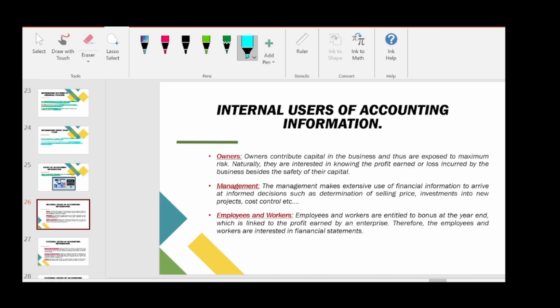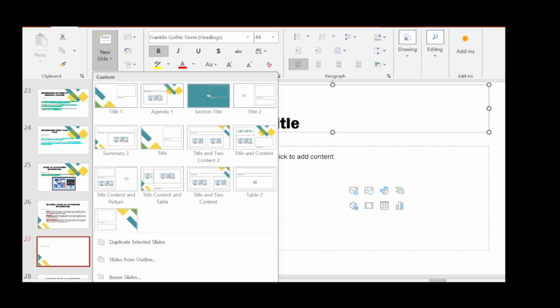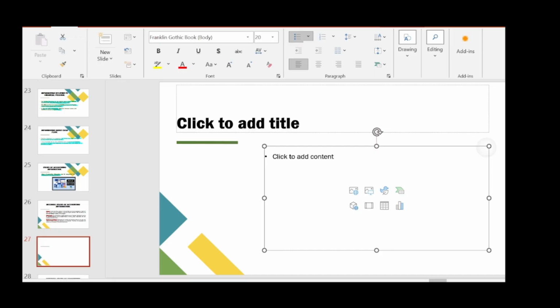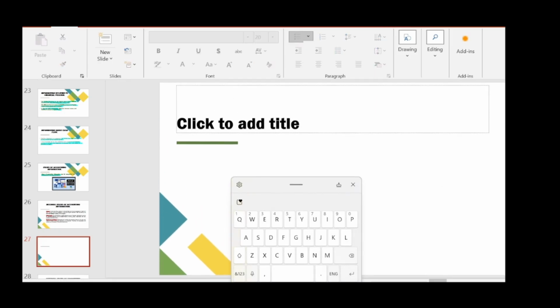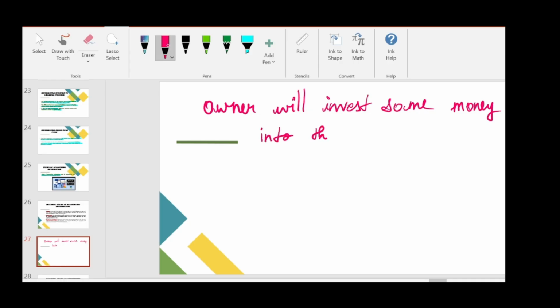Starting with owners: to start a business, we need to invest some money in the business. So the owner will invest some money into the business, and this is known as capital.